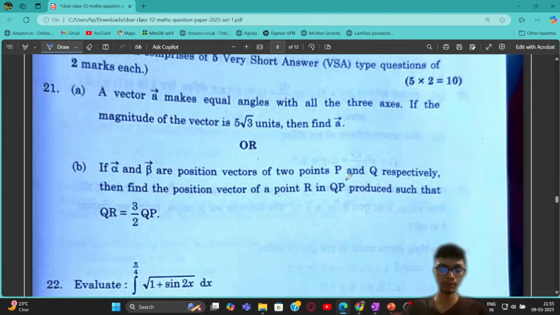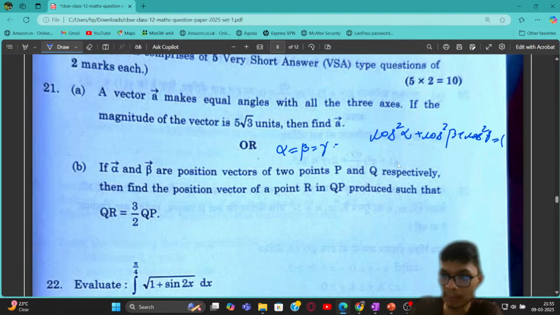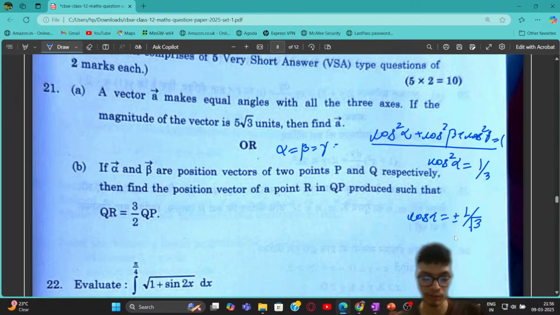So again, if you just look at the problem over here, very similar problems are basically asked over here. It is said that a vector A makes equal angle with all the 3 axes. Whenever any vector makes an equal angle with all the 3 axes, I can write cos² alpha plus cos² beta plus cos² gamma is equal to 1, right? Now, if I have alpha equal to beta equal to gamma, then this particular relation will simply become cos² alpha is equal to 1/3. So, from here, I'll get cos alpha as plus or minus 1/root 3, right? So, all of cos alpha, cos beta and cos gamma are going to be plus or minus 1/square root 3.